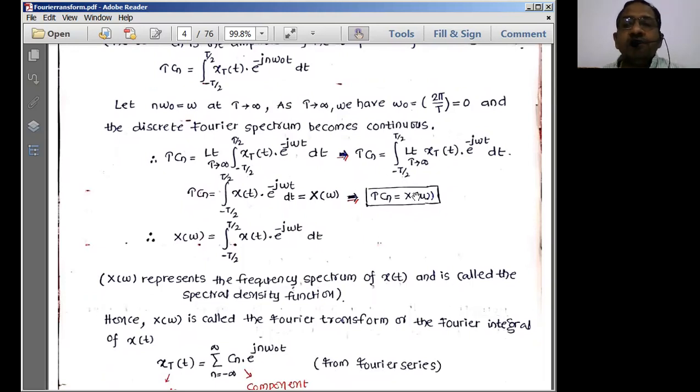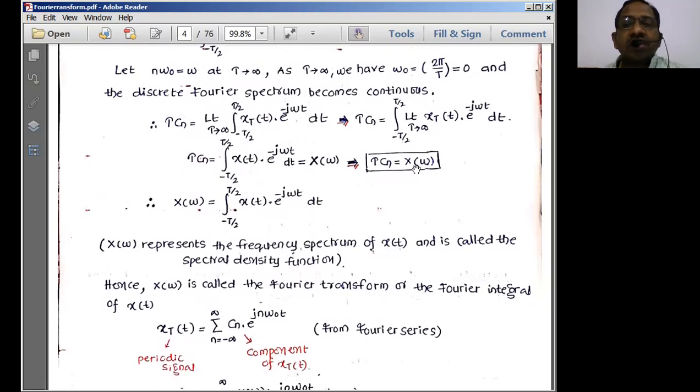Now, if the signal is a periodic signal, then it should satisfy the condition x of t should be equal to x of t based on the periodicity property. So I can simply write it like this. Now what is the equation for this? It is the Fourier series representation. Therefore, this entire part, integral of x of t into e power minus j omega t dt over the limits minus T by 2 to plus T by 2, where infinity is taken as T, is known as the Fourier transform representation, which is known as X of omega. So finally, I can write T into Cn is equal to X of omega.